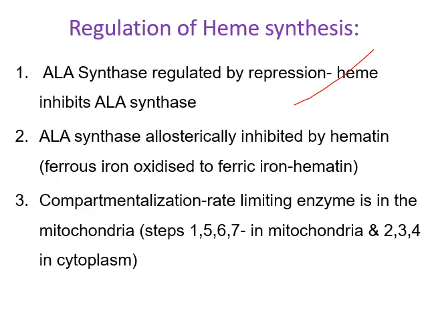Normally the iron present in the heme is in the ferrous form, which gets oxidized to ferric ion. That is the iron status in hematin. This hematin can also inhibit the ALA synthase enzyme. Then the next factor is compartmentalization. We have already described in detail the arrangement of the enzymes of heme biosynthesis. Steps 1, 5, 6, 7 are inside the mitochondria, and steps 2, 3, 4 are inside the cytoplasm. This compartmentalization of enzymes itself can have some role in the regulation of heme biosynthesis.